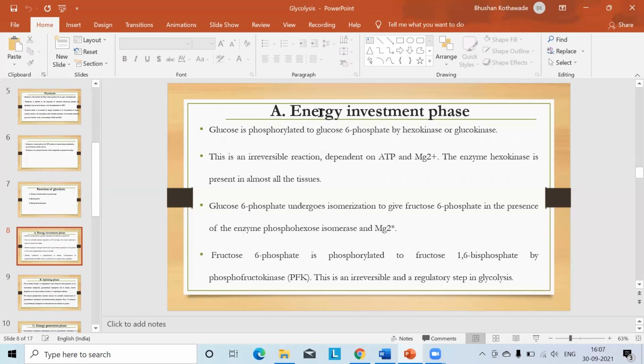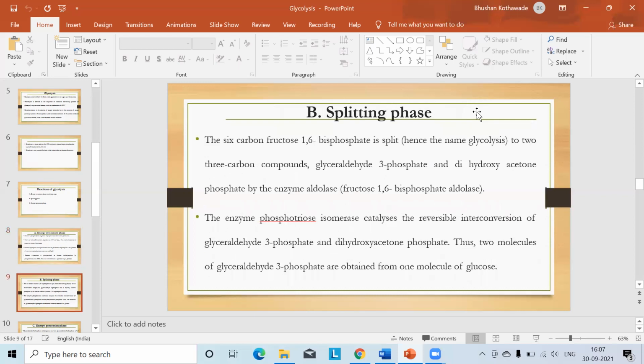The first is the energy investment phase, which means ATP molecules are utilized here, and therefore it is called the investment phase because ATP molecules are invested. The second phase is the splitting phase. Here, the 6 carbon compound fructose 1,6-bisphosphate is split into 3 carbon compounds, and that's why it is known as the splitting phase.